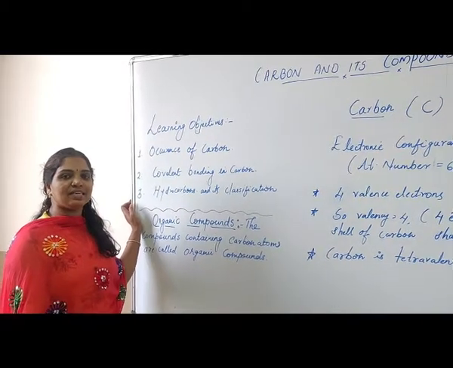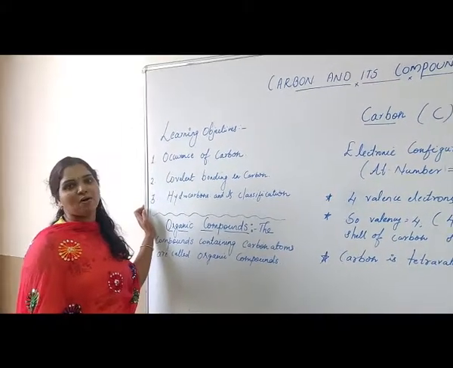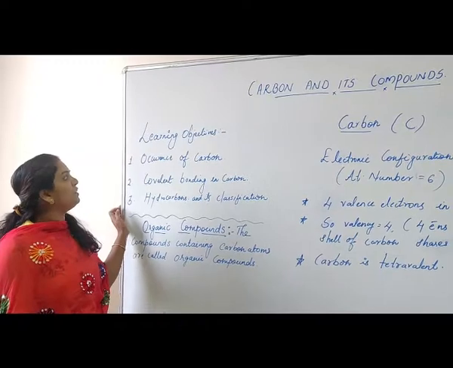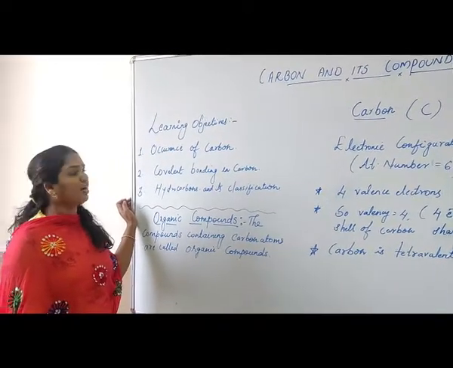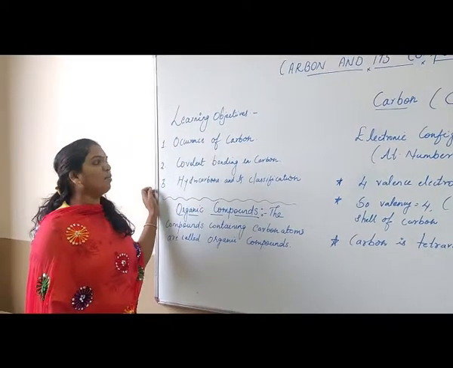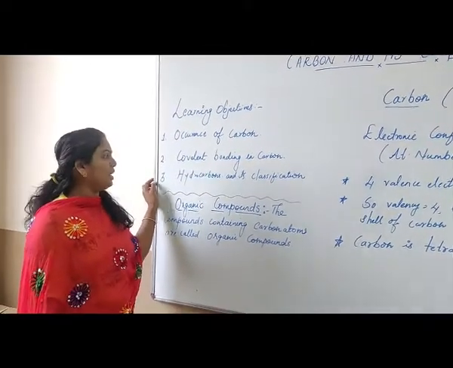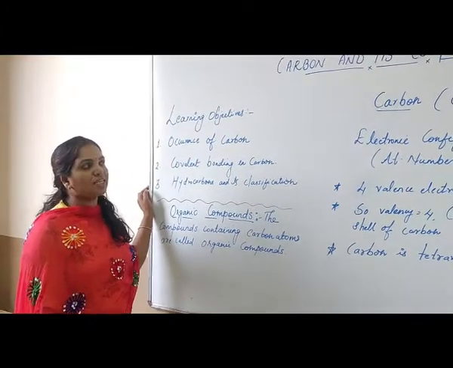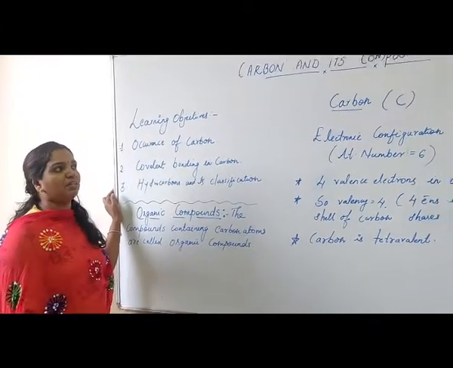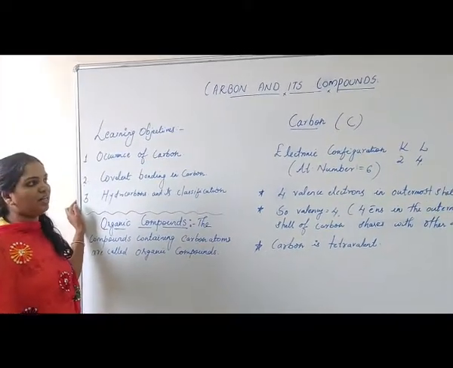Hi students, let us start with the first session of carbon and its compounds. The main learning objectives are how carbon occurs in nature, the occurrence of carbon. Next we will be learning about covalent bonding in carbon and hydrocarbons and their classification. So let us start with carbon, the electronic configuration of the carbon element.